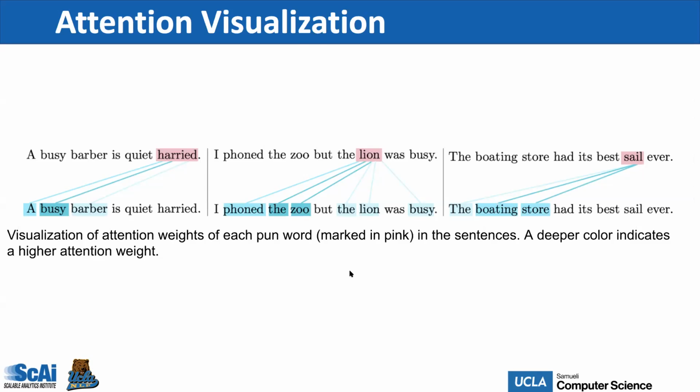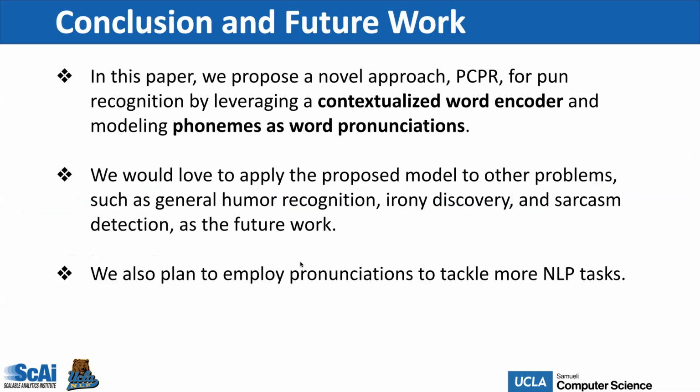We also have detailed case studies and error analysis in the paper. So to give a conclusion, in this paper, we propose a novel approach, PCPR, for pun recognition by leveraging the contextualized word encoder and modeling the phonemes as the word pronunciations. We would love to apply the proposed model to other problems such as general humor recognition, irony discovery, and sarcasm detection as future work. We also plan to employ the pronunciations to tackle more NLP tasks, considering the performance gains on the homographic puns.